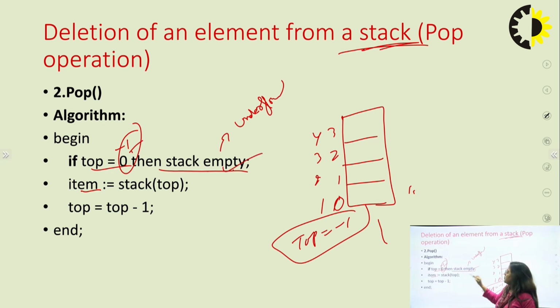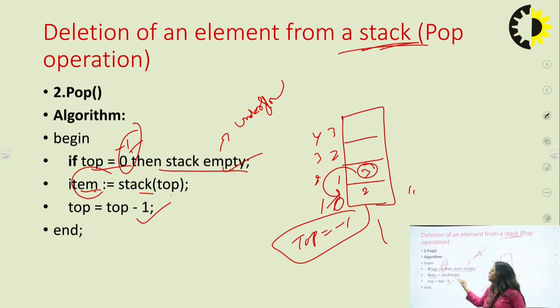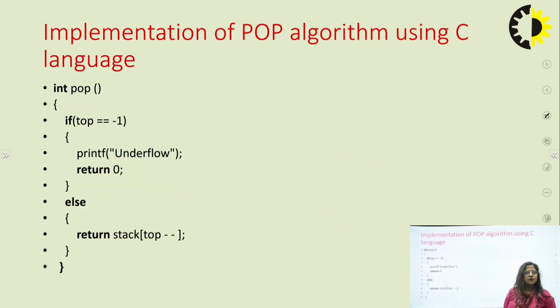According to this, that is the first condition. The second condition is: if your stack has some numbers, say 2 and 3, and now you apply the pop operation, then top is decremented by 1, and the top of the stack item is removed. Which number is removed? The stack top number is removed.